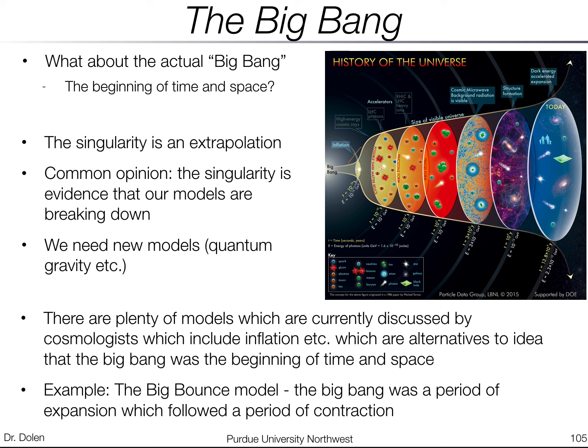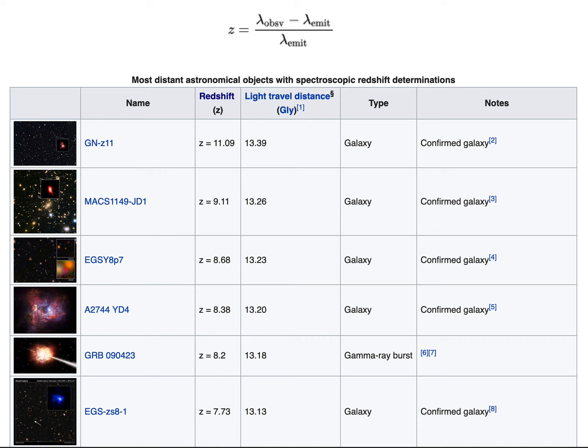And here's a nice table from Wikipedia. If you remember the redshift that we learned about in relativity, this is a list of the most distant astronomical objects that we've measured the redshift of. So we've got a galaxy at a redshift of 11, which corresponds to 13.39 billion light years away. So the light from that galaxy has traveled for 13.39 billion years. That's absolutely amazing, that we can see galaxies where the light has been traveling for that long.